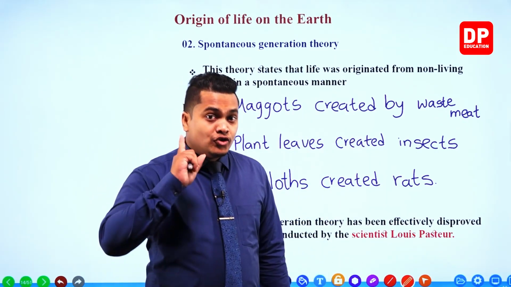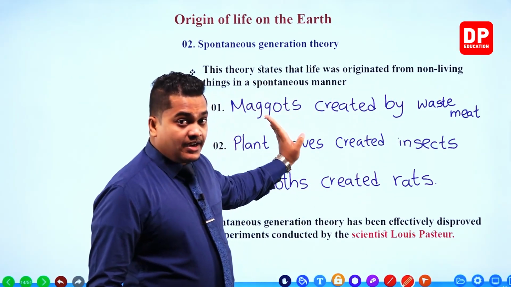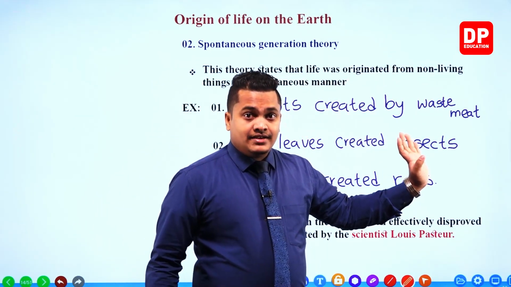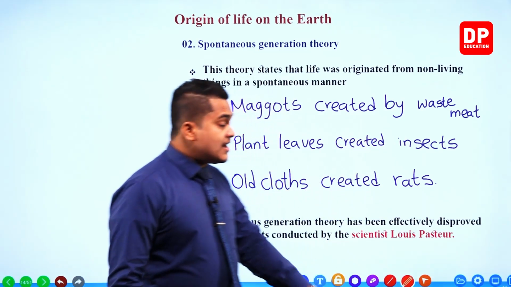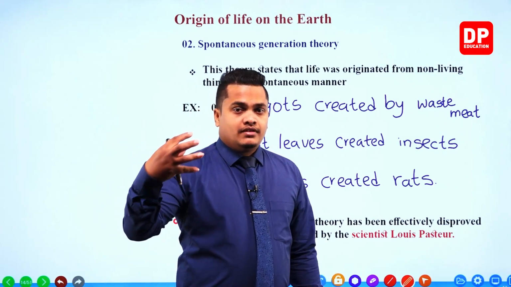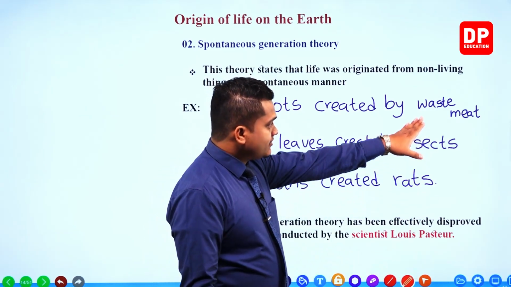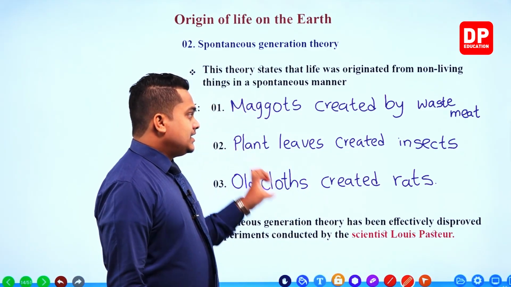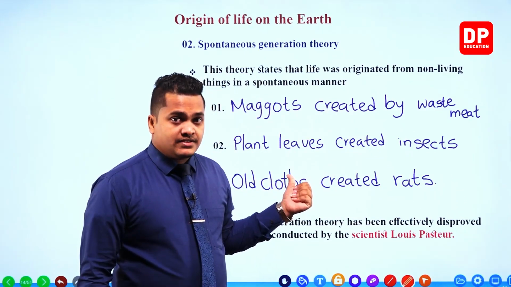He showed that in order to create a maggot, waste meat is not needed. If there are maggots, then they are created because of a different living entity, not because of waste meat, my dear children. He showed that insects are created because of insects, not because of plant leaves.